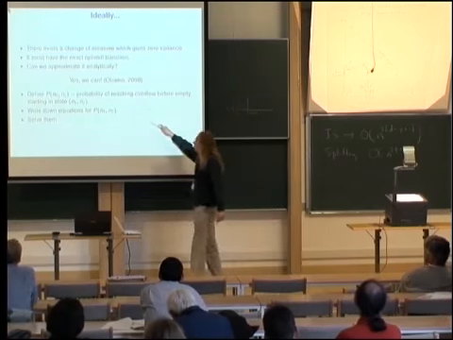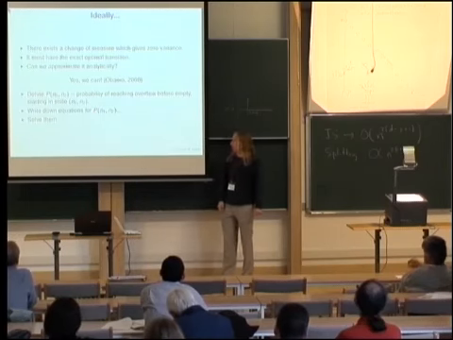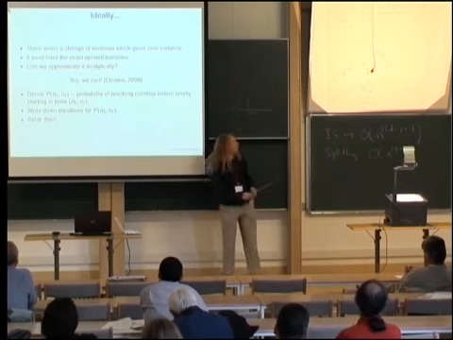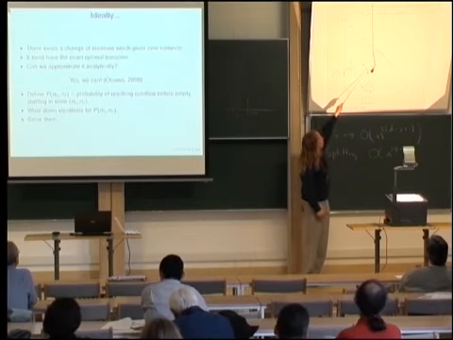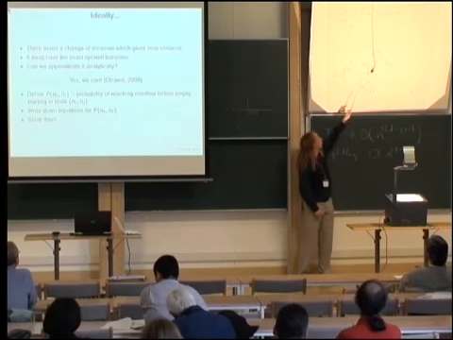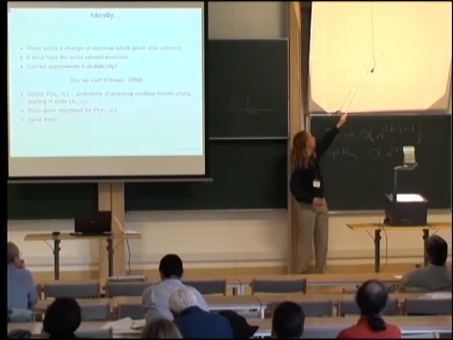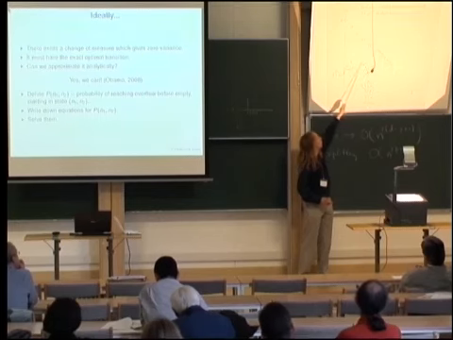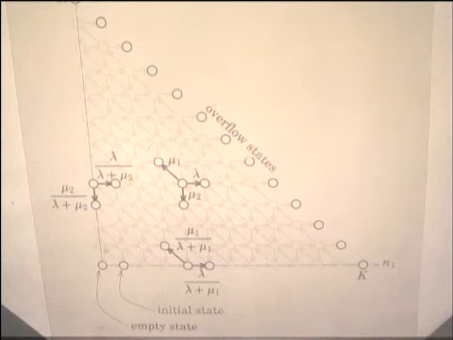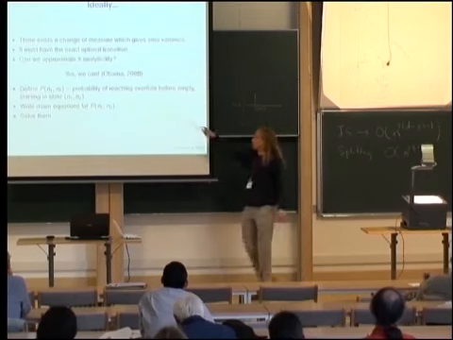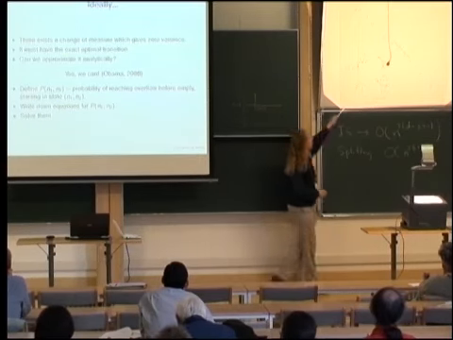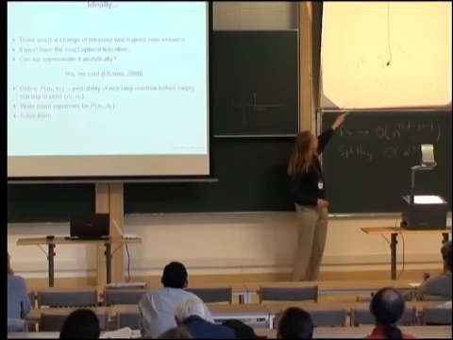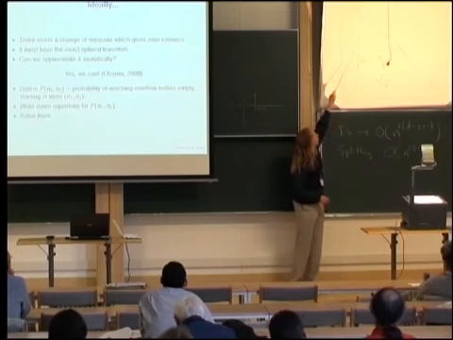But at least I can write down the equations governing this probability. It's quite easy. For example, P starting in this point equals, just by conditioning on the three possible transitions, lambda times the probability of reaching overflow from this point, plus mu1 times the probability of reaching the overflow from this point, plus mu2 times the probability of reaching overflow from that point. Now that gives me a set of equations for this P of n1 and n2, which holds in the interior. I get a slightly different equation here on this boundary, and I get yet another equation on this boundary.